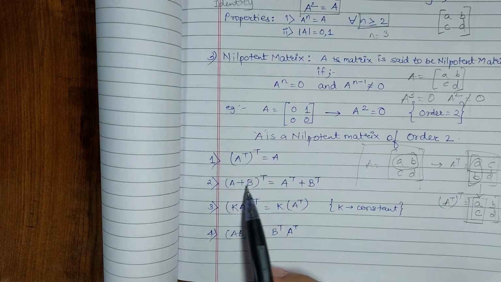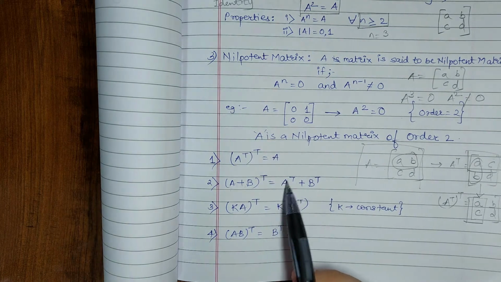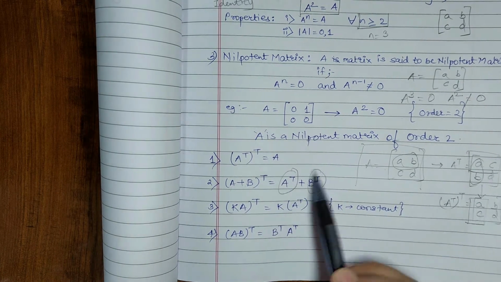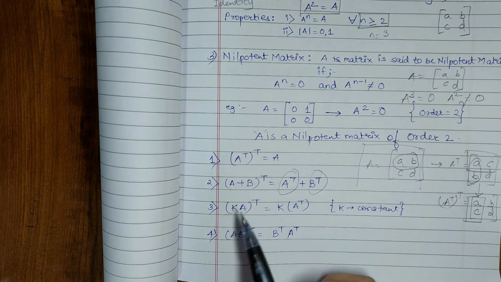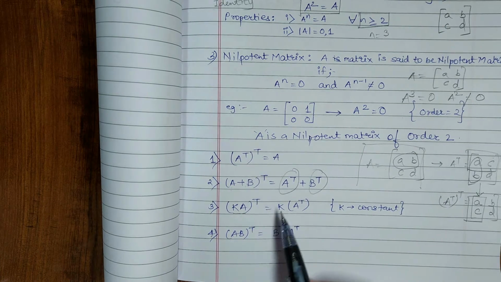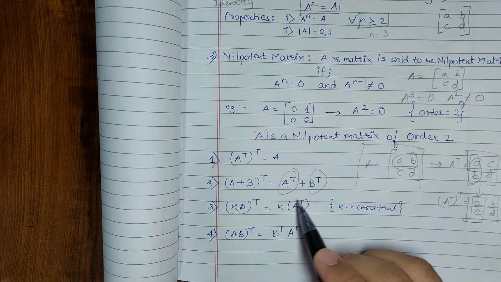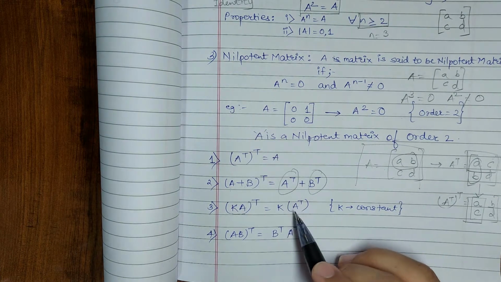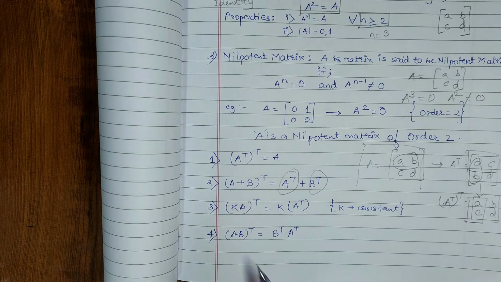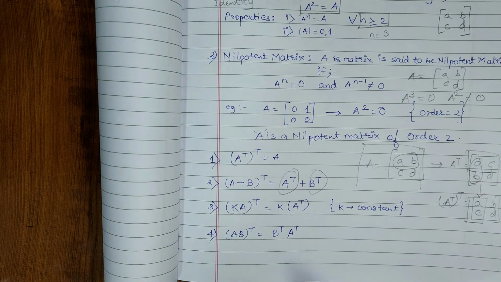Like A plus B transpose will be equal to the addition of the transpose of A plus the transpose of B. Now the next property is, if any matrix is multiplied with a constant and then we have to take the transpose, then it's better that we take the constant out and take the transpose of the original matrix. So the fourth property is, if the transpose of any two matrices is taken after their multiplication, then it is also equal to the multiplication of their transposes but in reverse order.